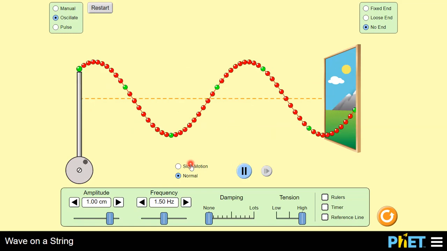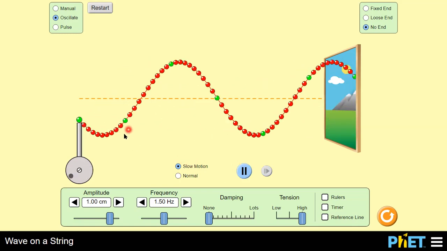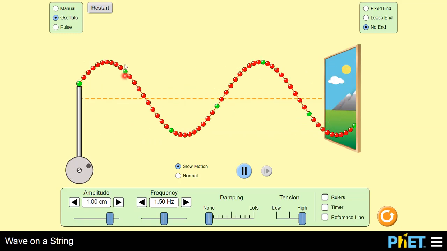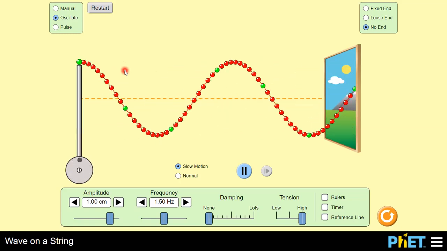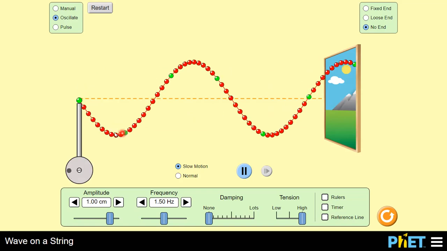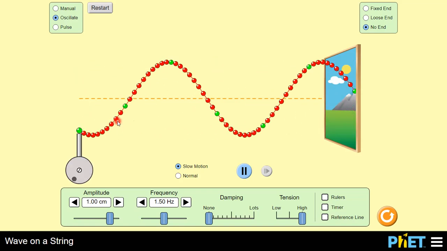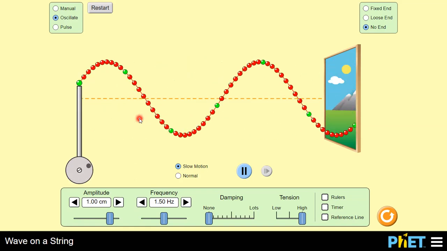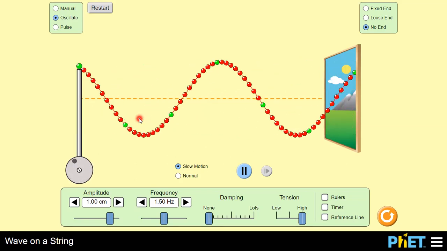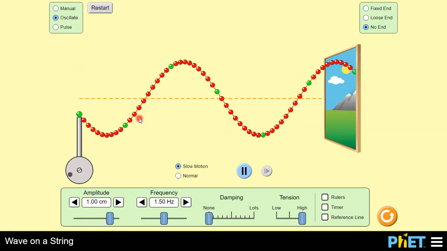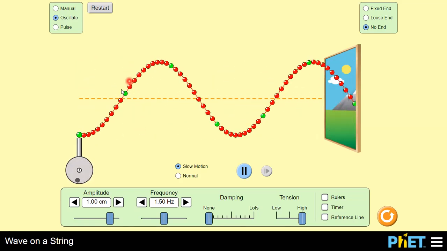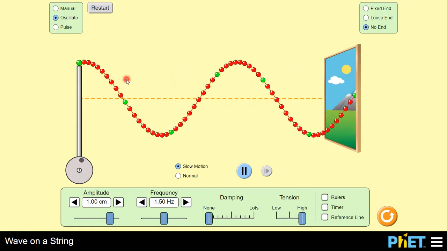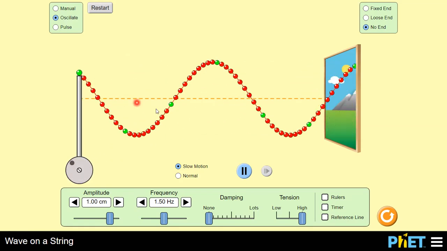These particles are moving up and down, meaning they are vibrating about their mean position. And if you look at each particle, they are performing the same type of motion, the same set of motion again and again. This green particle is moving up and down, vibrating about its mean position.